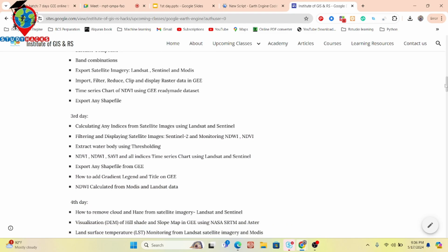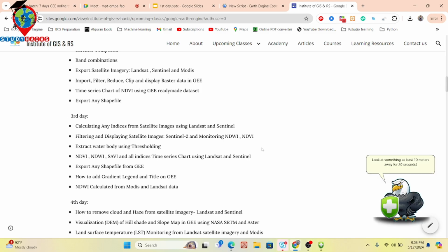And on the third day, we mainly talk about calculating indices from satellite imagery using Landsat and Sentinel imagery, and how we can filter Sentinel-2 satellite imagery and monitor NDWI and NDVI. We also talk about how we can extract water bodies using the thresholding technique.